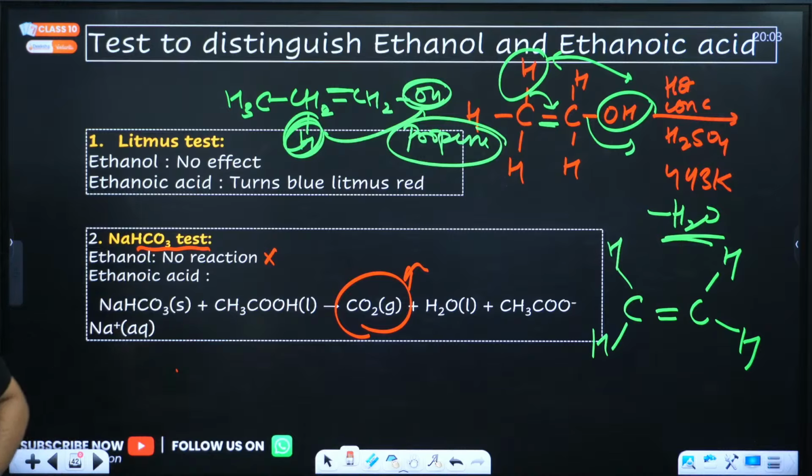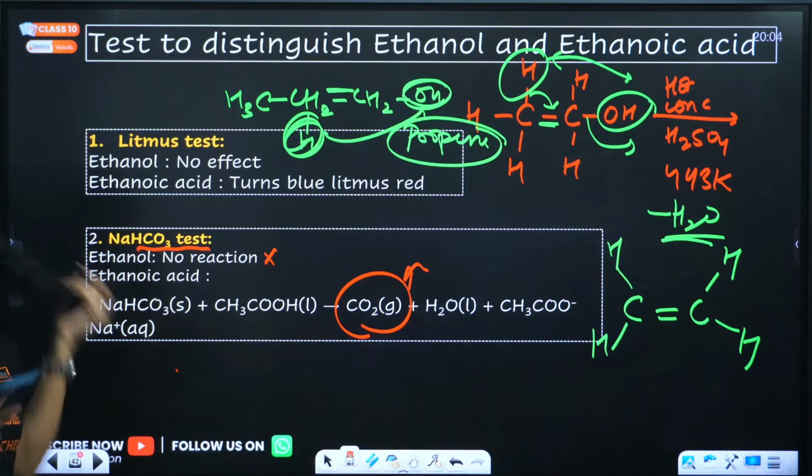Okay, so where were we? These are the tests that are used to distinguish between ethanol and ethanoic acid. Okay.